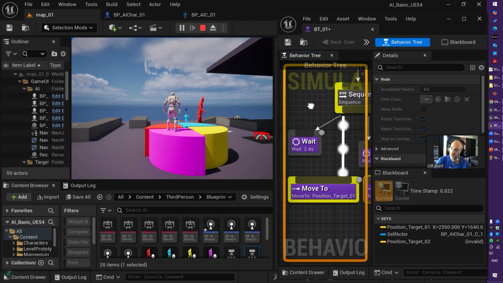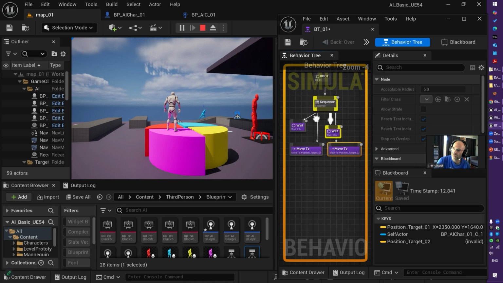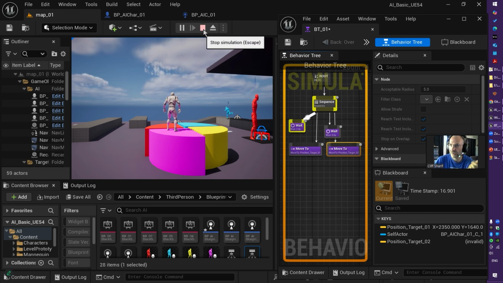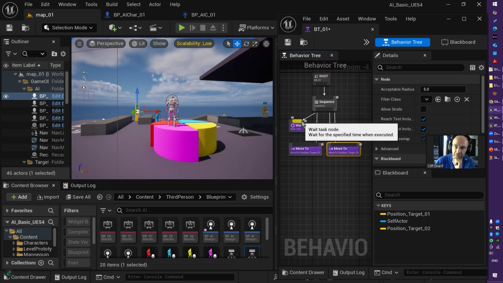And nothing goes wrong. Well, sometimes you may experience a crash because of the complexity of the behavior, because of the Blackboard key, but normally you won't get anything. You won't get any message of why this is not working. So be careful.